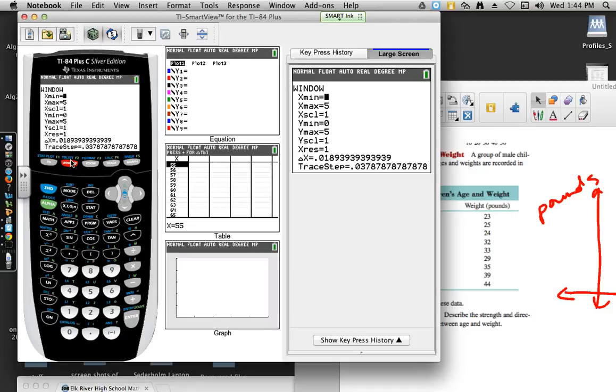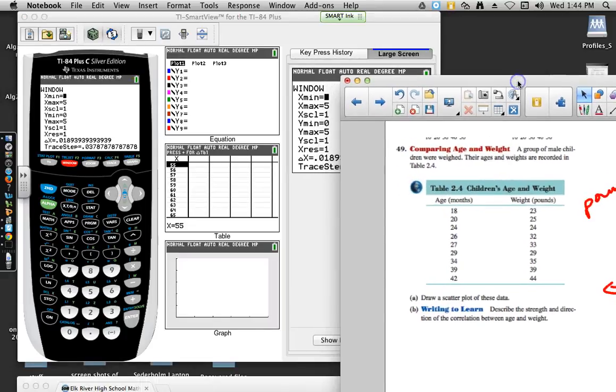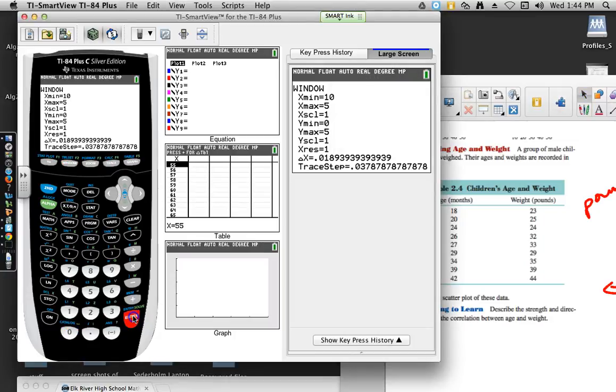You have to think about what numbers were our X values and what numbers were our Y values. And our X values went from 18 up to 42, so maybe from 10 to 50 would be a good thing to do so that we can see them. And then our Y values went from 23 to 44, so maybe 20 to 45, something along those lines.